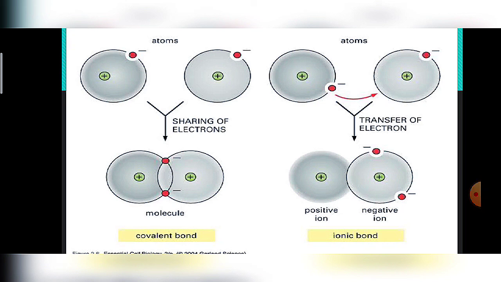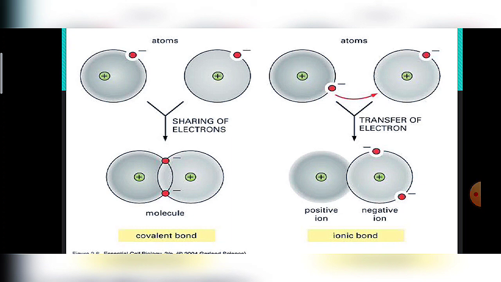Next, ionic bond. We know that in an ionic bond, transfer of electrons takes place. One atom will lose electrons, another will accept the electrons, and they will form an ionic bond having positive and negative charges. For example, in sodium chloride, sodium gains a positive charge and chlorine gains a negative charge, and the electronegativity difference is large. If the electronegativity difference is greater than 1.7, it will be an ionic compound, and if it is less than 1.7, it will be a polar covalent compound. If the electronegativity difference is 0, it will be called a non-polar covalent compound.